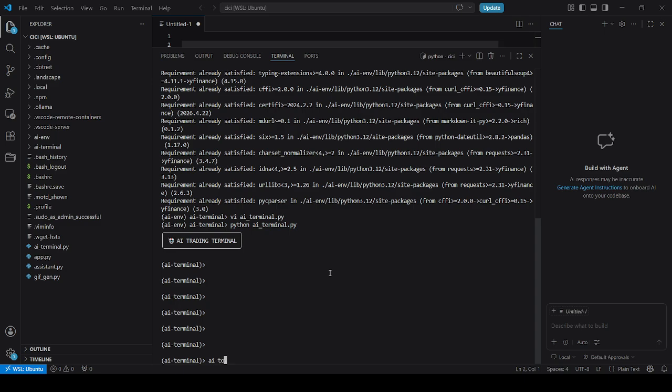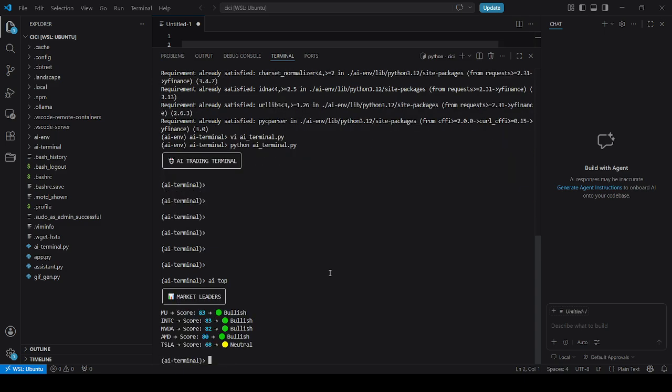So I'll do AI top, and this will give me the leaders that are listed today, which is MU, INTC, NVDA, AMD, and Tesla. It also gives us the sentiment value of it. So it automatically ranks stock based on momentum, trend strength, and volume.